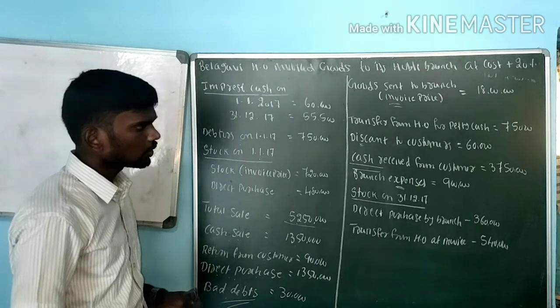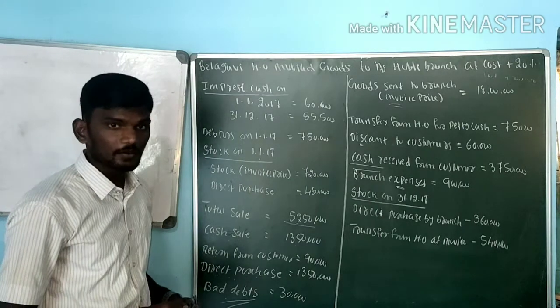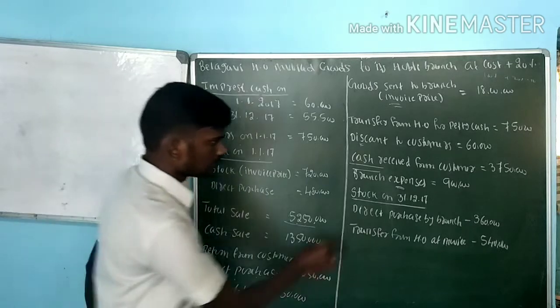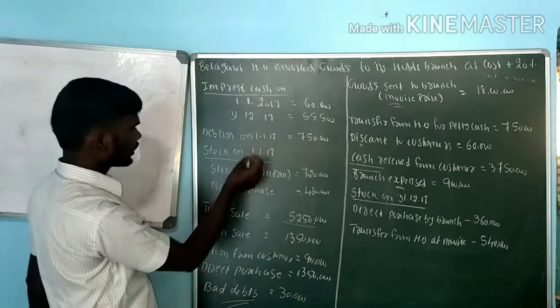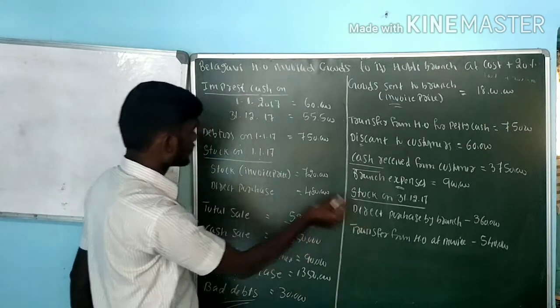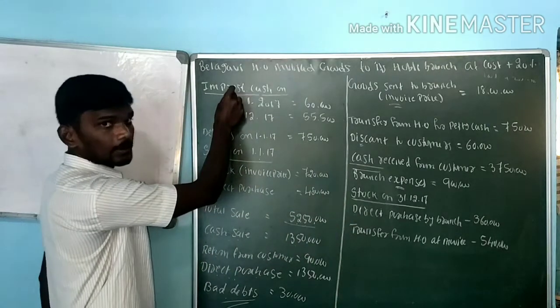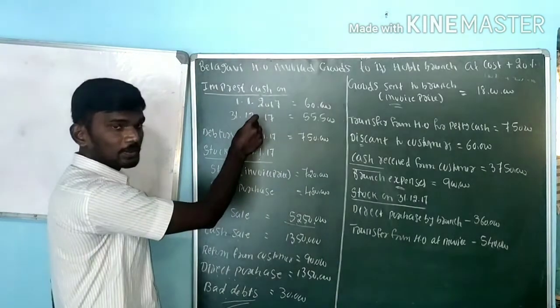Next one, stock on 31/12/2017, that is closing value. Direct purchase by branch, then transfer from head office at invoice price. Opening stock, then closing stock. Next one, opening petty cash, then closing petty cash.